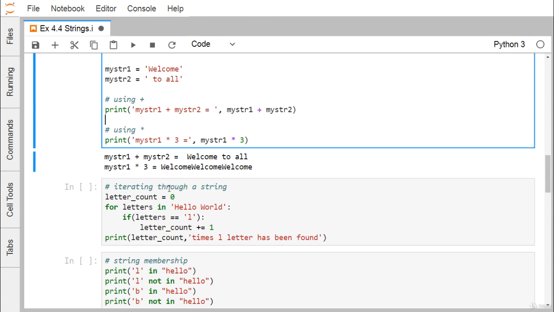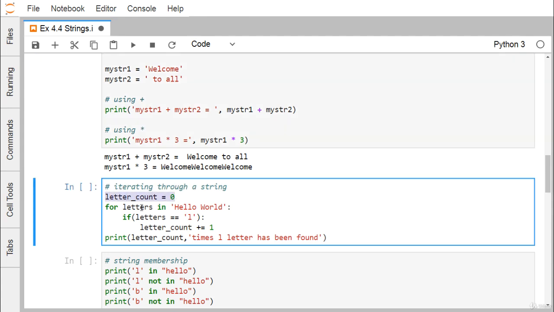Now, iterating through a string. Here letter_count is equal to 0. For letters in "hello world", if the letter is equal to "l", then letter_count plus equal to 1. So I shall go on counting the number of occurrences of this very character, "l". Each and every time the for loop will pick up one character at a time, and that will be put in letters.